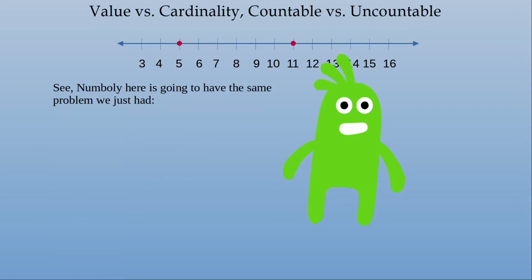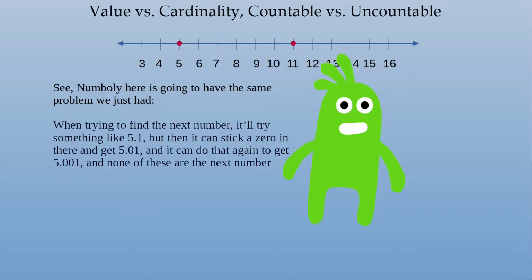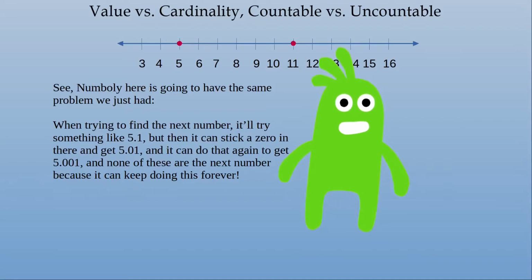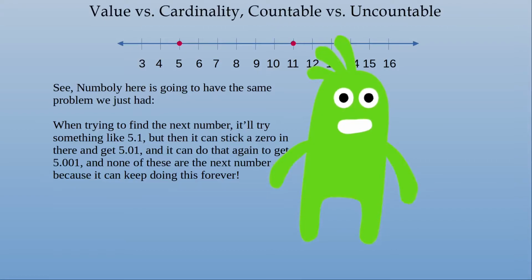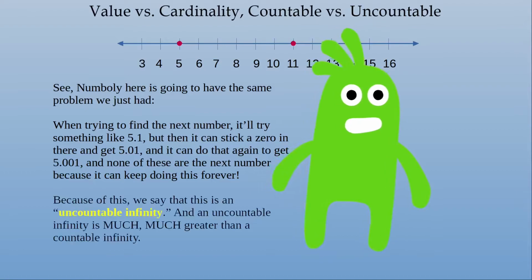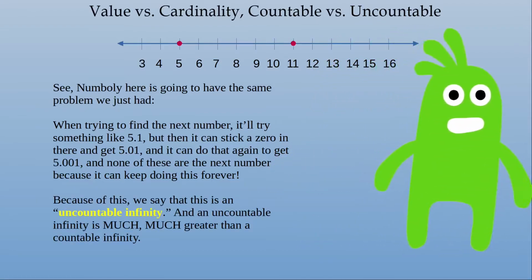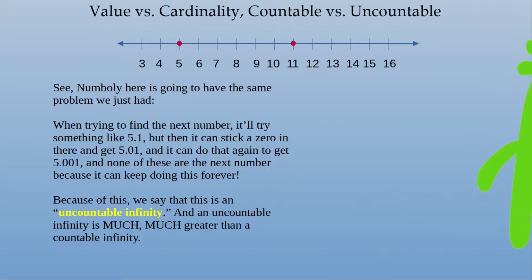It looks at you pleadingly and asks, what is the number after 5? See, Numbly here is going to have the same problem we just had. When trying to find the next number, it'll try something like 5.1, but then it can stick a 0 in there and get 5.01. And then it can do that again and get 5.001. And none of these numbers are the next number, because it can keep doing this forever. And because of this, we can say that this is an uncountable infinity. And an uncountable infinity is much, much greater than a countable infinity.